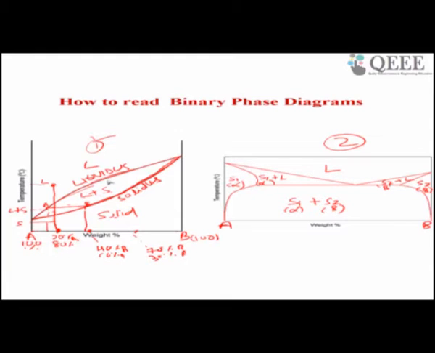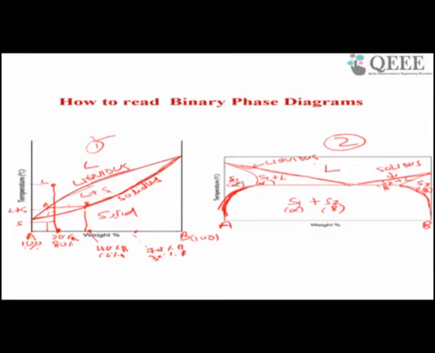As I said, the line which differentiates between liquid and liquid plus solid is called the liquidus. So this is liquidus, and this line is your solidus. Now here we are getting one more line. What does this line do? This line differentiates between one solid phase, S1, and two solid phases, S1 plus S2.